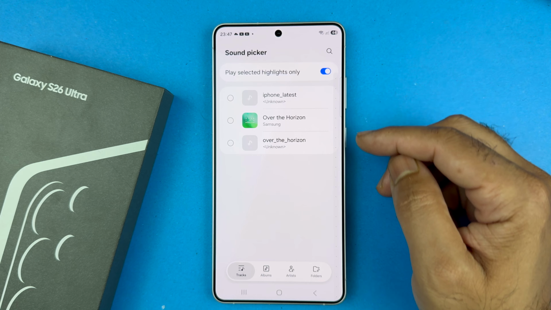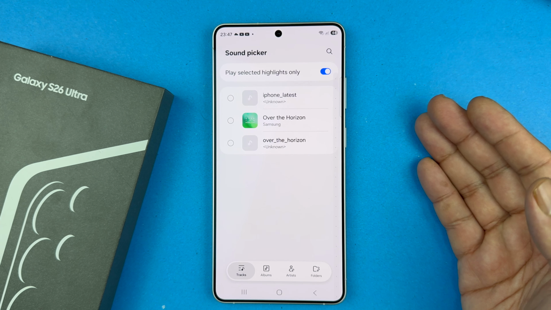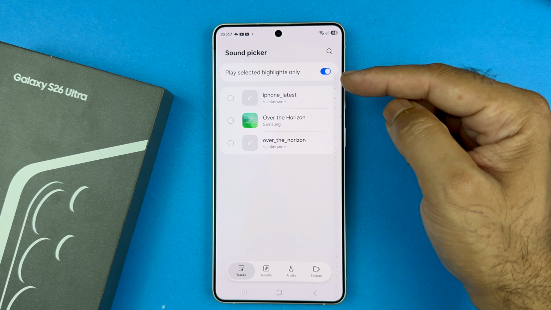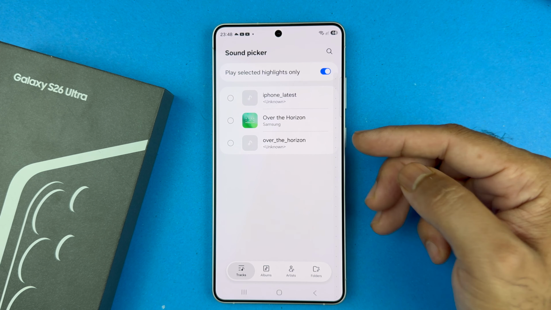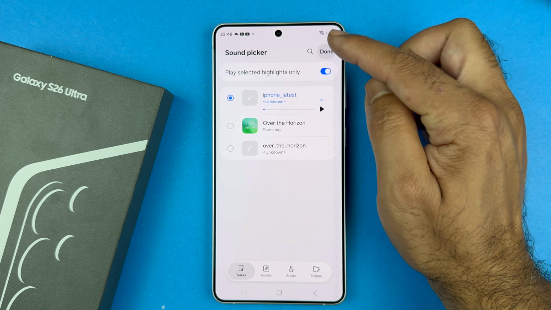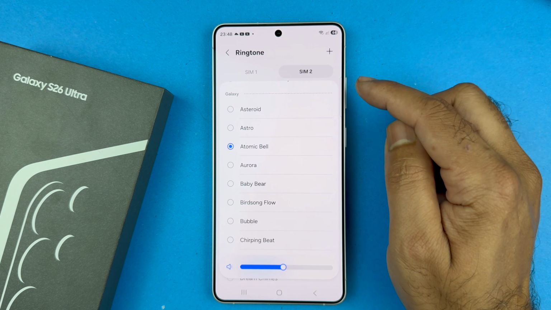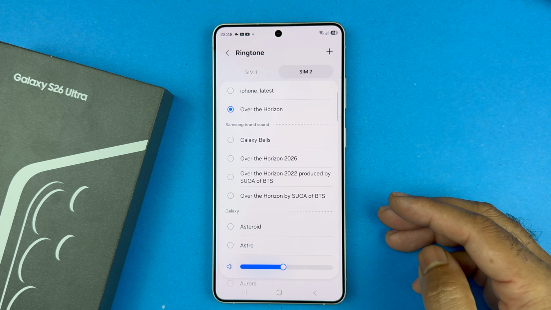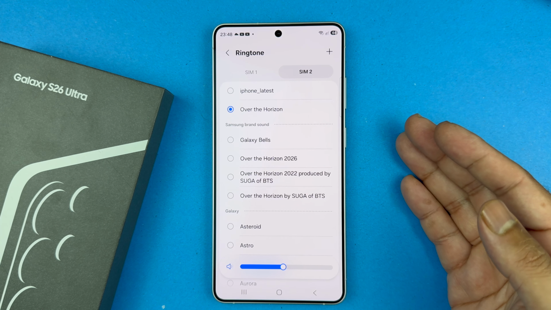If you are using it for the very first time, then you need to allow Sound Picker to access your media files. Here, you will find all the media files which you can use as a ringtone. Select the tone and tap Done. Similarly, you can set a ringtone for SIM 2 by using the same method as SIM 1. The ringtone will be set for the second SIM card.